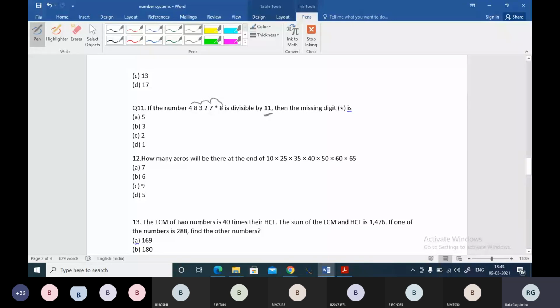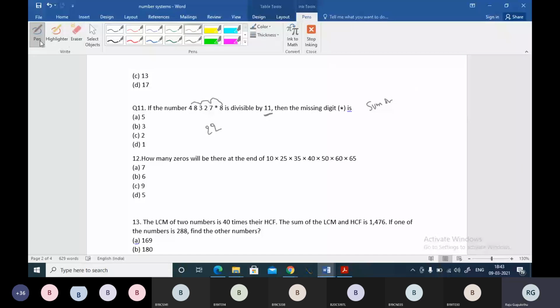So let me find the sum. 8 plus 7 is 15, 15 plus 3 is 18, 18 plus 4 is 22. So 22 is the sum of the alternate numbers, or you can say find the sum of the numbers which are present in odd places. Let me write here, sum of digits which are placed in even places.